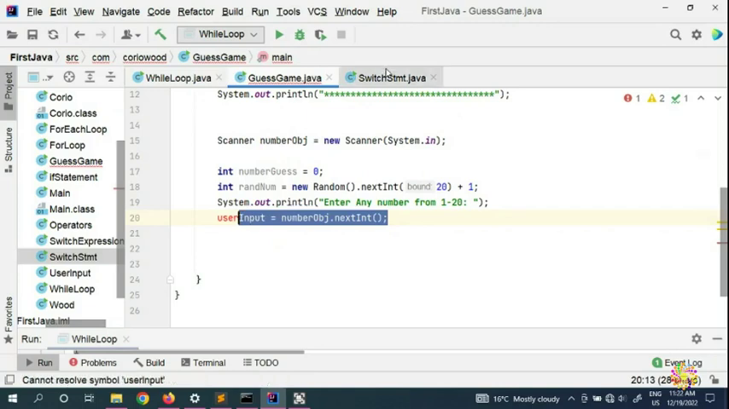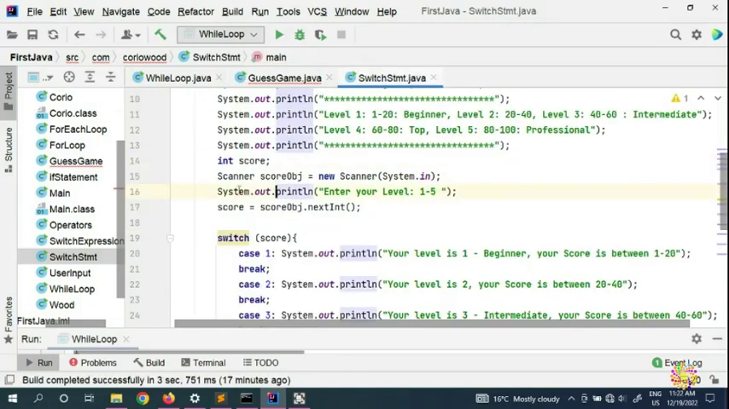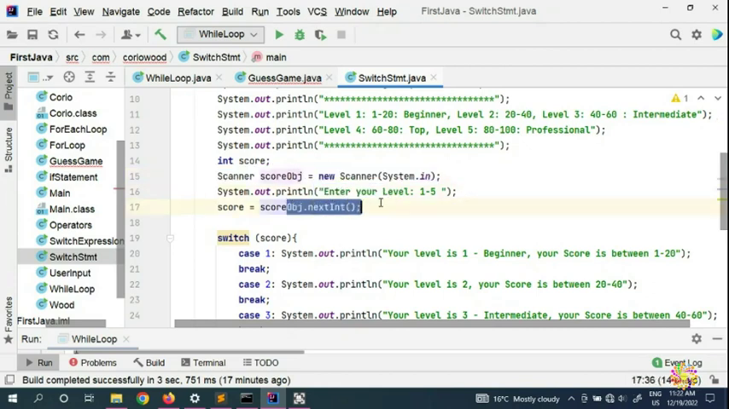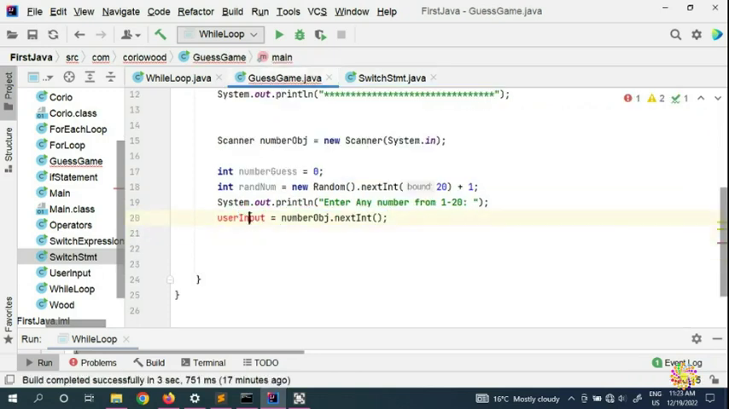So that's exactly like this game. Here we have a Scanner, we are asking the user to input, and we're getting from this object here. We have another variable here, the user input, and you can put this user input as type int.